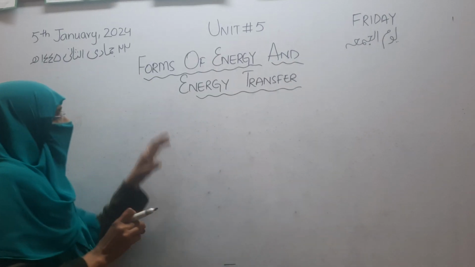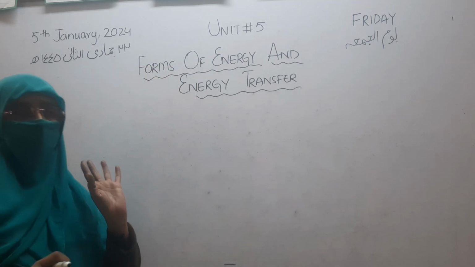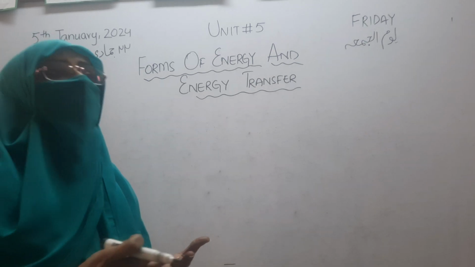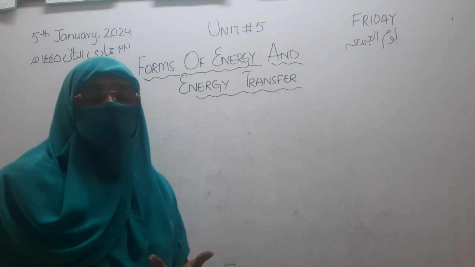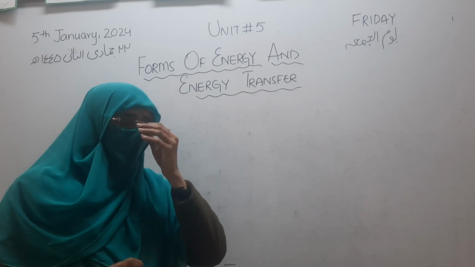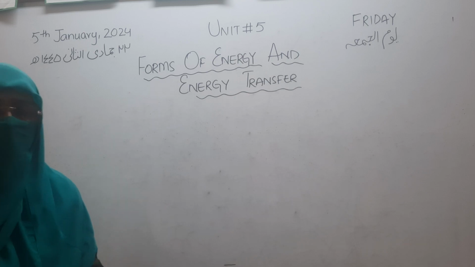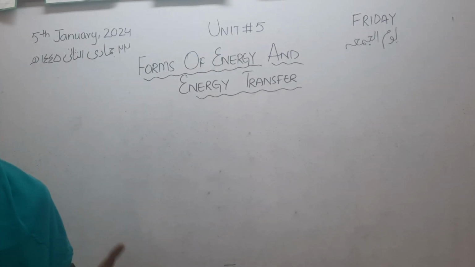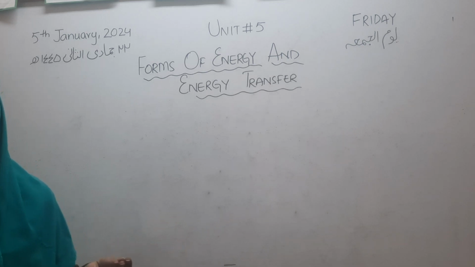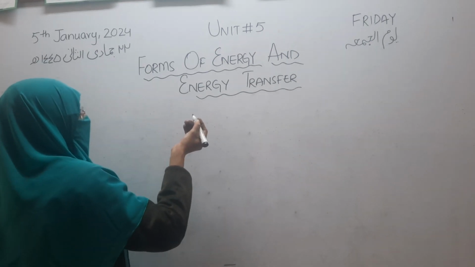And we have discussed the energy and the different forms of energy, just like potential energy, kinetic energy, light energy, sound energy, heat energy, electricity, and many more. So in this lesson, we will discuss one form of energy, that is light energy. In the next lesson, we will discuss other forms of energy, such as sound, heat, electricity.